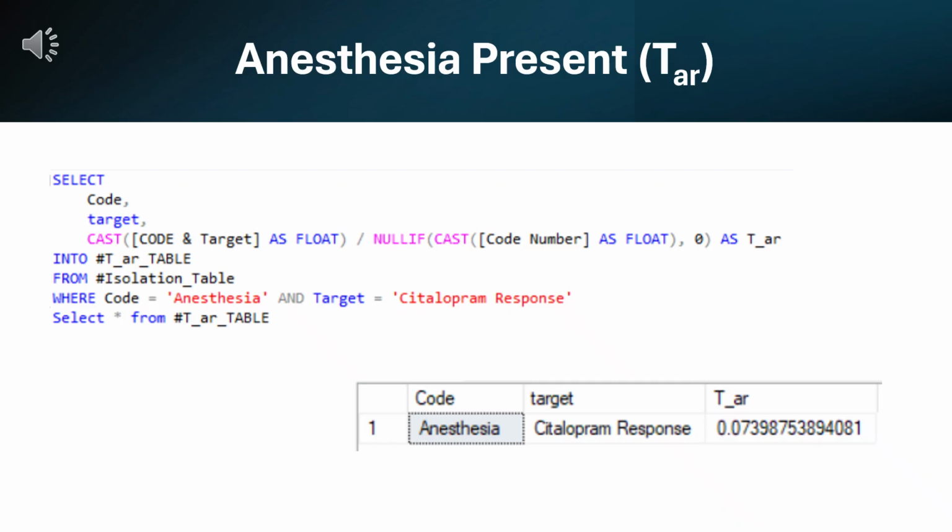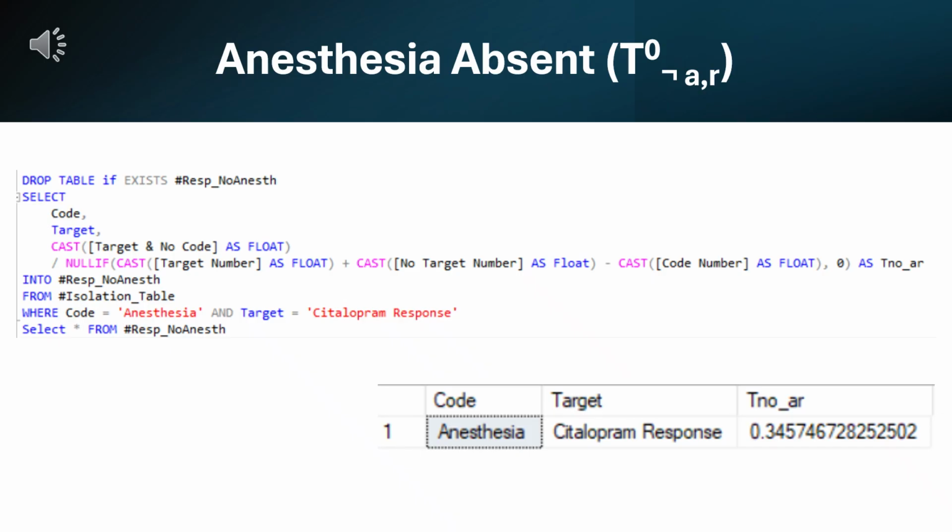In this slide, we present the results for patients with a history of undergoing an anesthesia procedure. Among these patients, the probability of responding to citalopram was only 7.4%. This suggests the prior exposure to anesthesia may be linked to factors that reduce the effectiveness of treatment. Here we look at patients who did not undergo an anesthesia procedure in their history. Their probability of responding to citalopram was 34.6%, which is significantly higher than the 7.4% seen in patients with an anesthesia history.